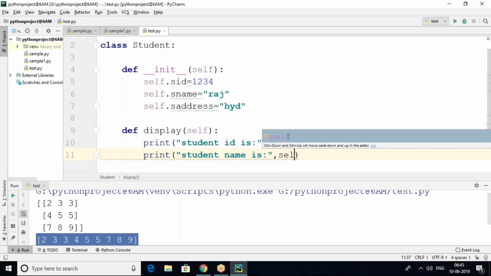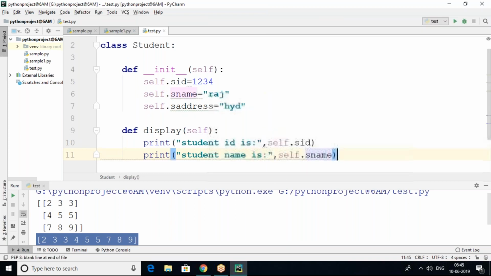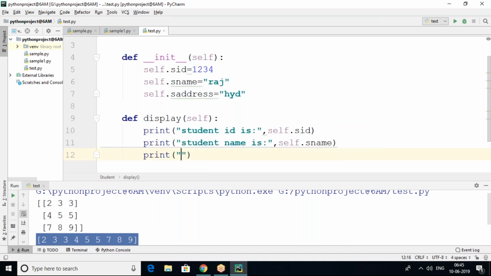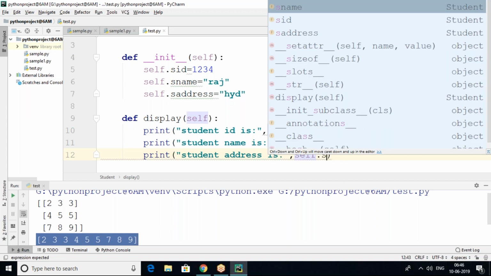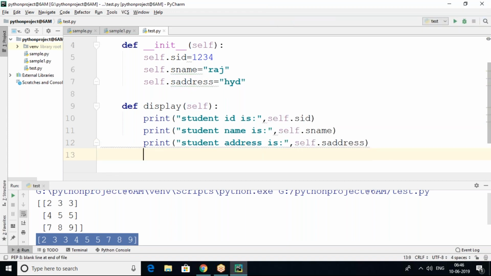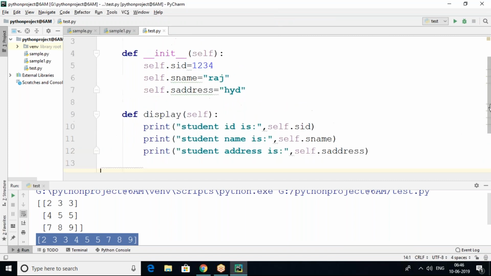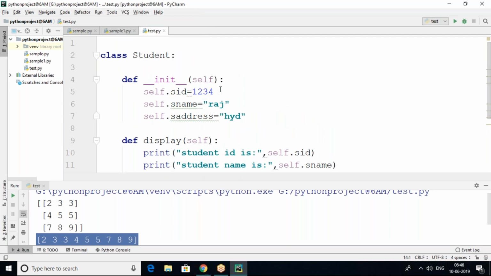Student name is self.sname. Print student address is self.saddress, like this. So we have a display method to display student details, and we have a constructor to initialize the data to